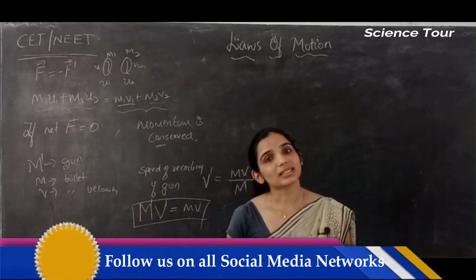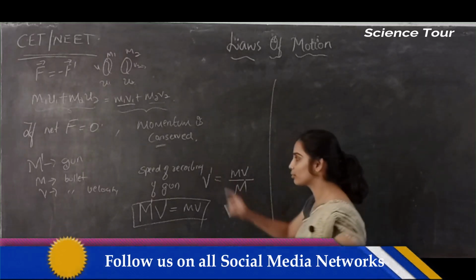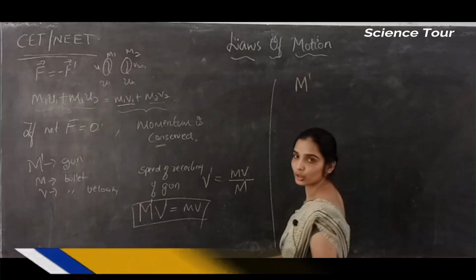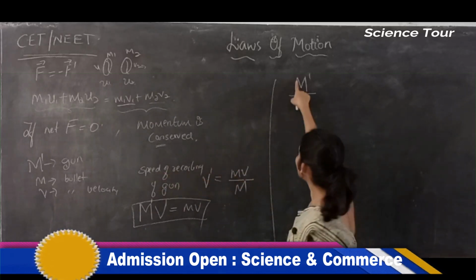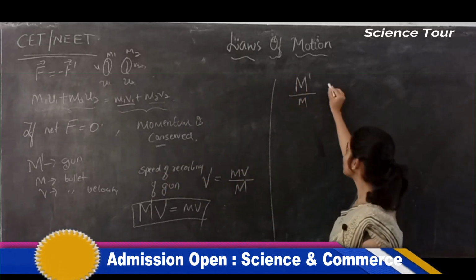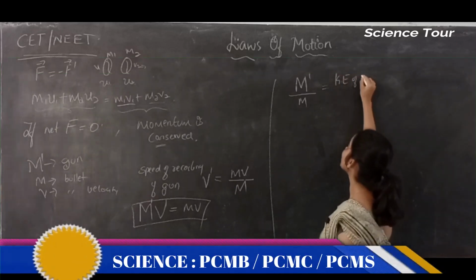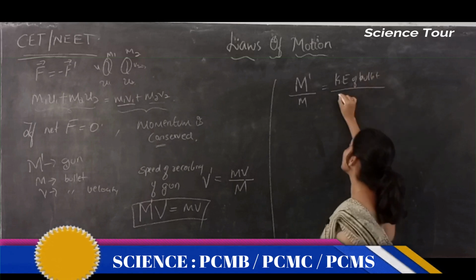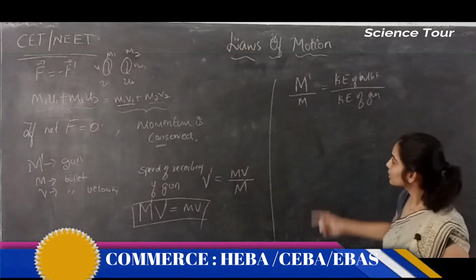Now, what is the ratio of mass? So the ratio of mass of gun and bullet. M dash is the mass of the gun, m is the mass of the bullet, and the ratio will be equal to the kinetic energy of the bullet divided by the kinetic energy of the gun. So you can remember this relation.